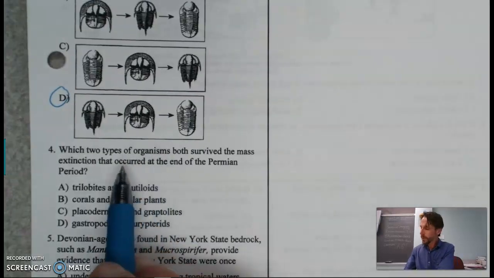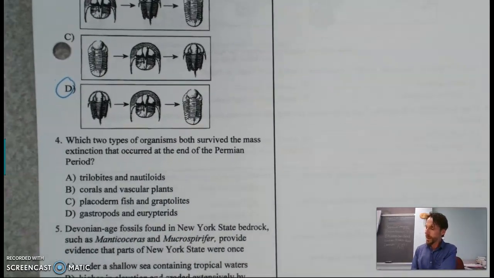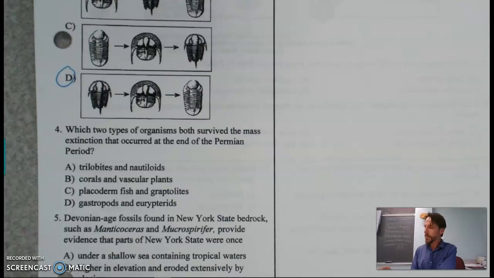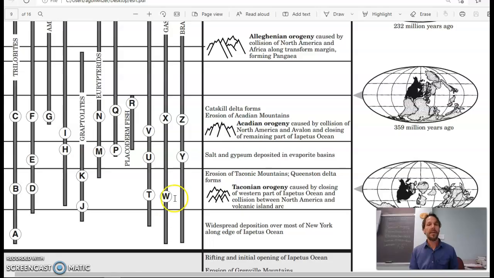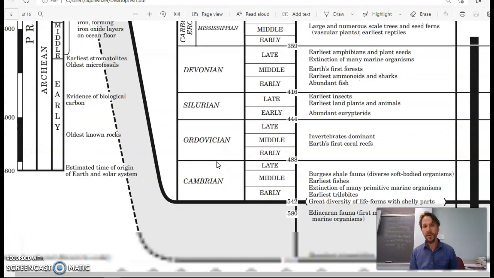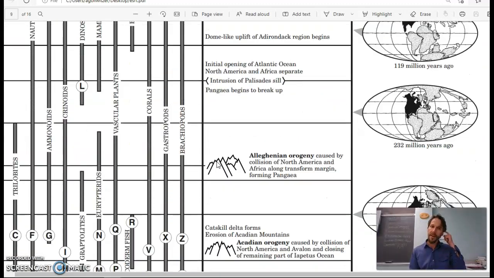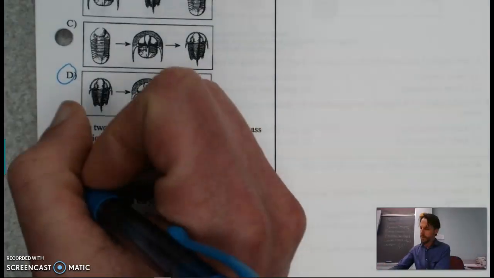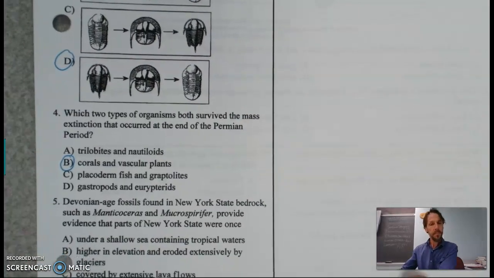And which two types of organisms both survived the mass extinction that occurred at the end of the Permian period? So for this, we are looking at the end of the Permian. Here, mass extinction of many land and marine organisms, including trilobites. Then we're going down to see who actually made it through that and when. Here's the extinction event here. When we take a look at that information, we come up with corals and vascular plants. We're able to do that.